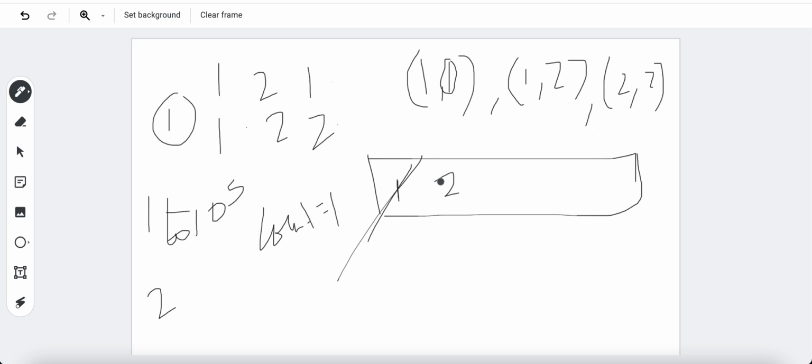There is one event that is still open and it will be ending at day 2. Now we check which of these has a start day of 2. This is not having a start day of 2, this is not having a start day of 2, this is having a start day of 2. So we put the end day into the queue.